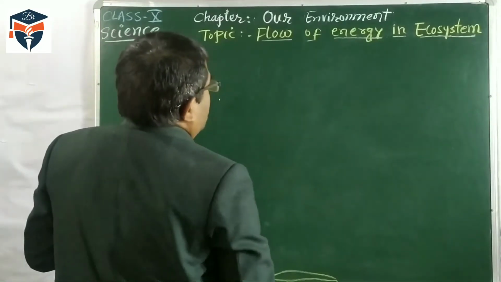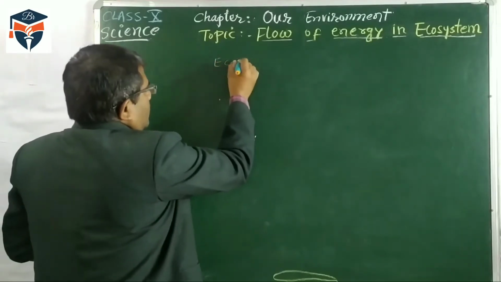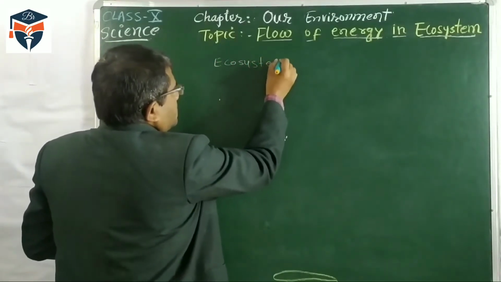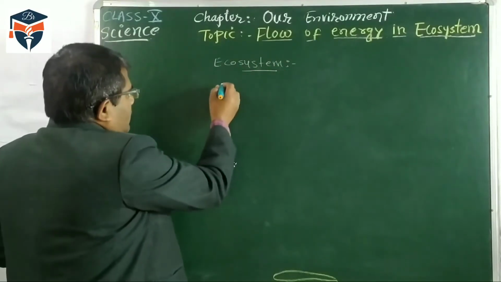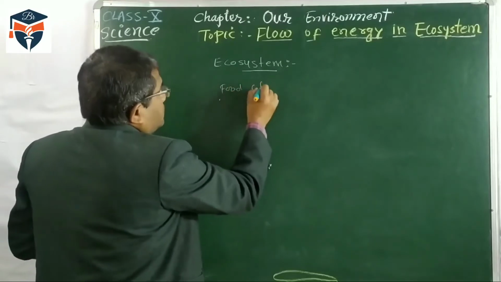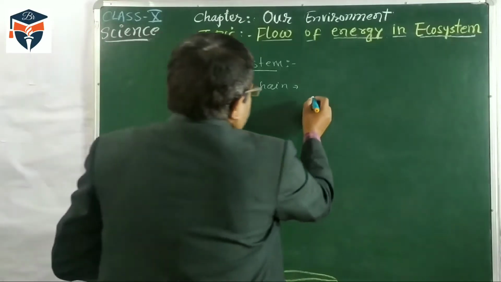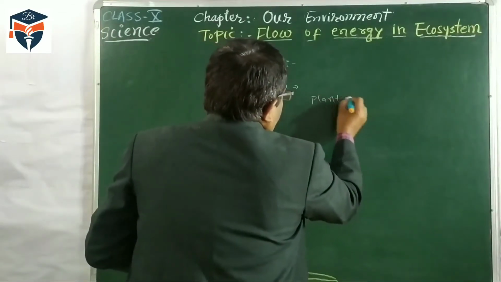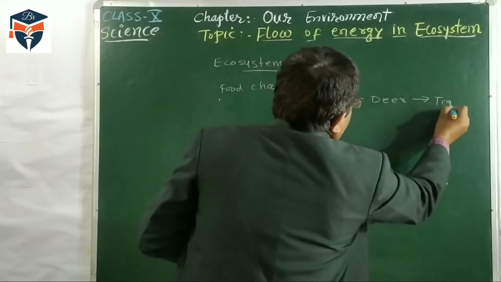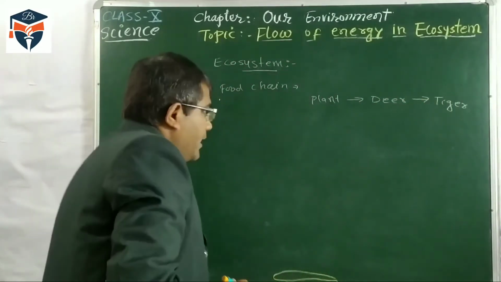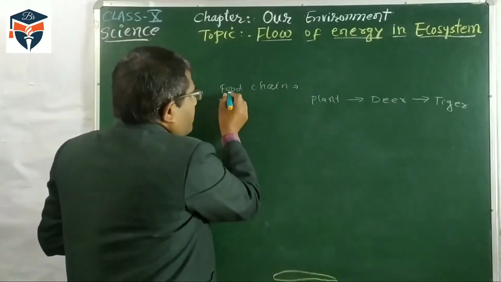Flow of energy in ecosystem. We should remember that an ecosystem is the sustainable unit which consists of biotic and abiotic components. In an ecosystem we learned about the food chain. I am taking one food chain here: plant, deer, and tiger. These are the organisms in a food chain.